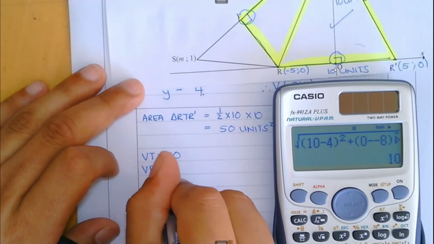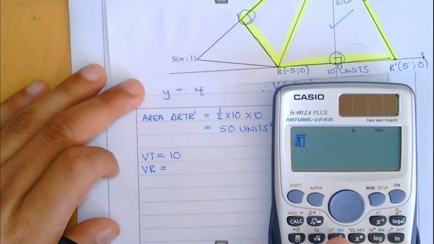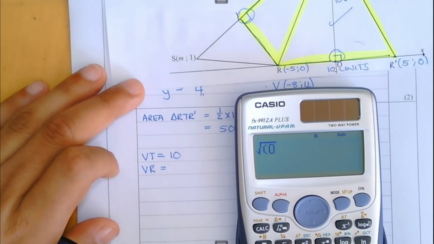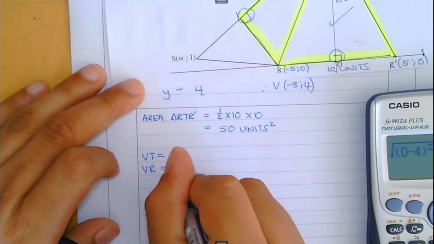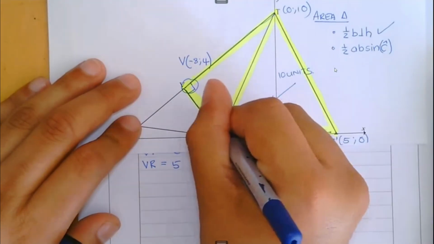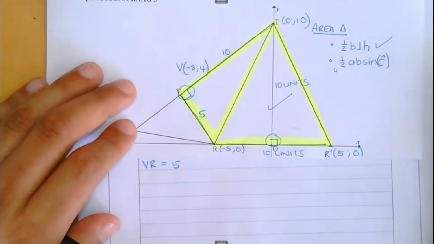Looking at VR, I'm going to do that same calculation: y2 minus y1 all squared plus x2 minus x1 all squared. And I get a length of 5 units. So now I have the lengths of this triangle as well. VR is 5 and VT is 10.